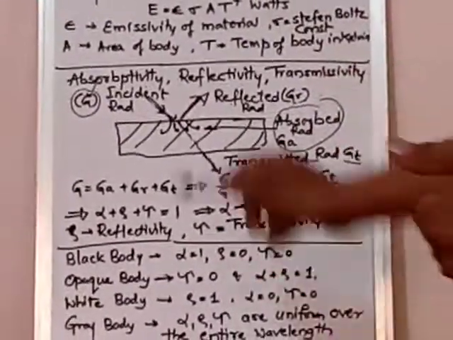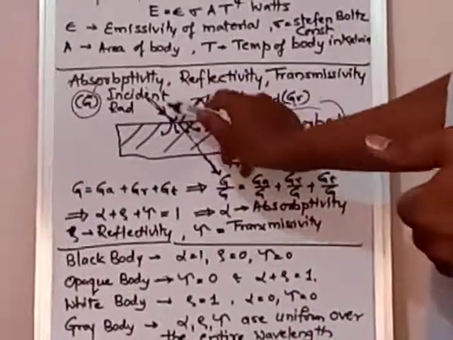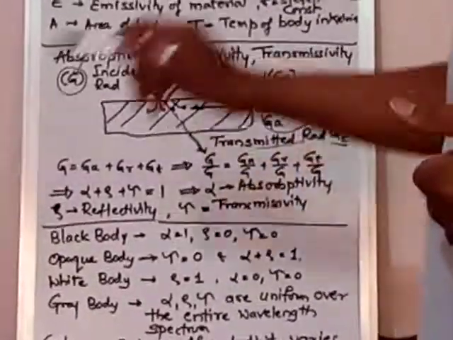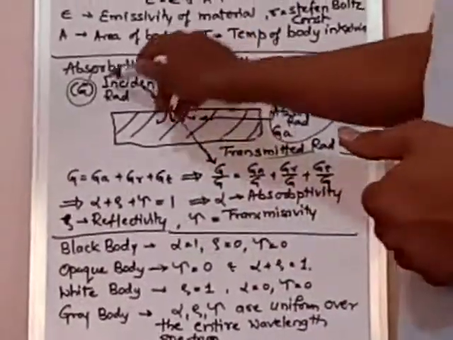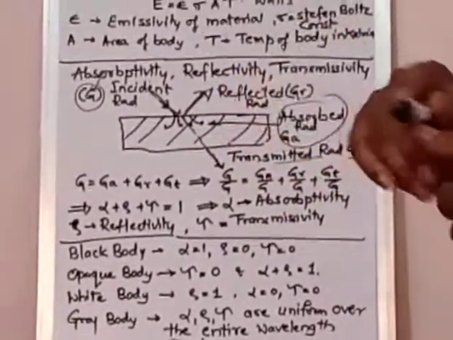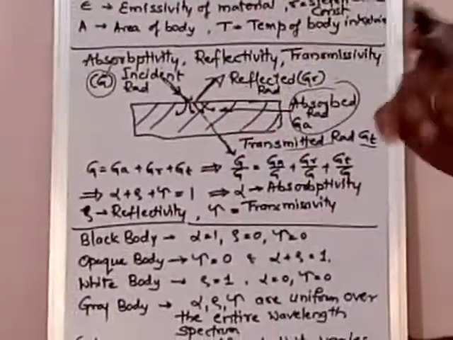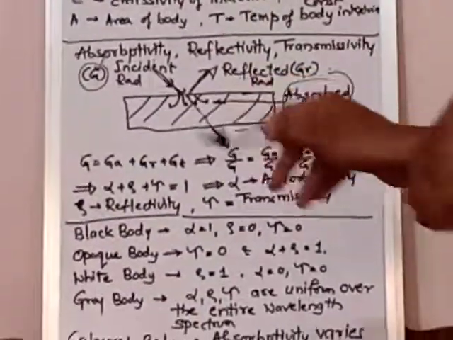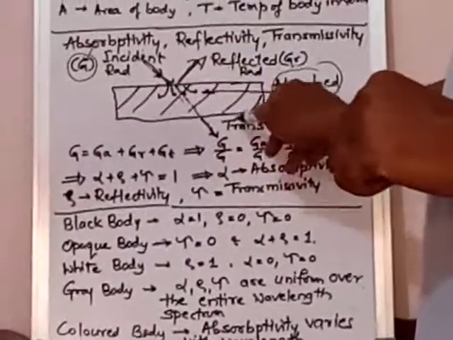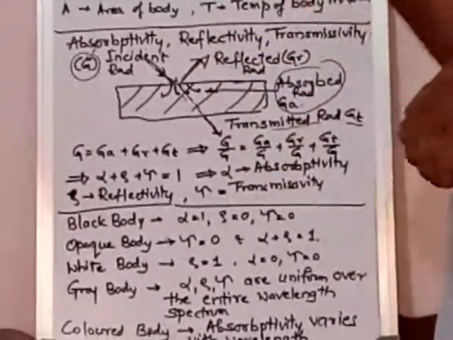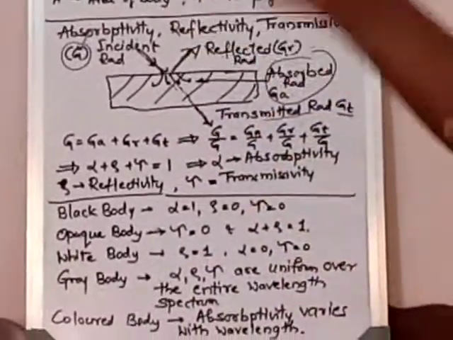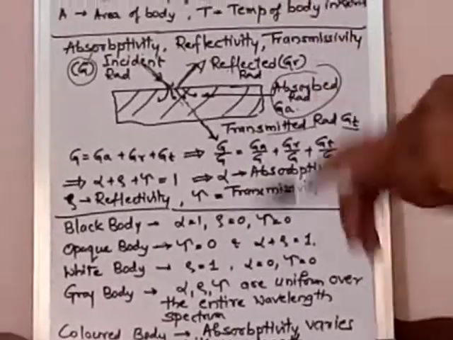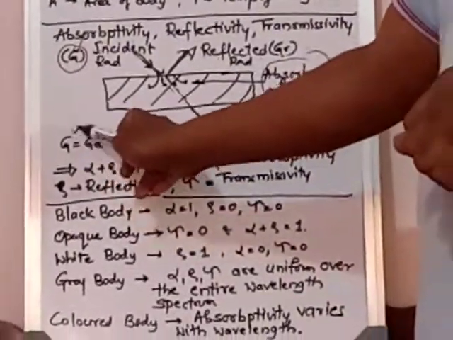Again I will repeat. Part of the incident radiation is reflected, that is called reflected radiation. Incident is G, reflection is GR. Some amount of energy is absorbed, symbol is GA. A stands for absorption. And the remaining is transmitted, meaning it will pass through the body and come out of the body, that is transmission. Reflection, absorption and transmission, three phenomena we can have. Total G means total incident radiation.